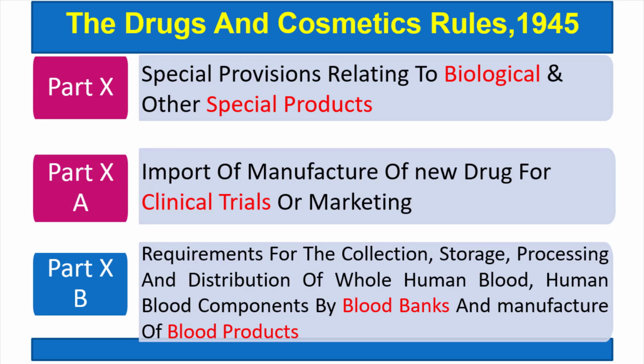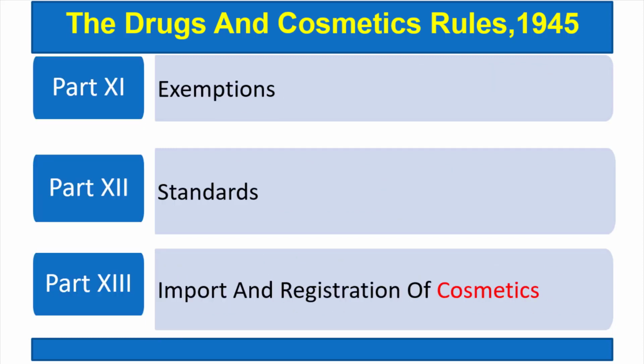Part 10A is for import or manufacture of new drug for clinical trials or marketing. So how to import the drug for the clinical trials, the provisions for that are given in part 10A. Part 10B is related to the requirements for collection, storage, processing, distribution of human blood components by blood banks, and the manufacturing of the products related to blood. So that is given in part 10B.